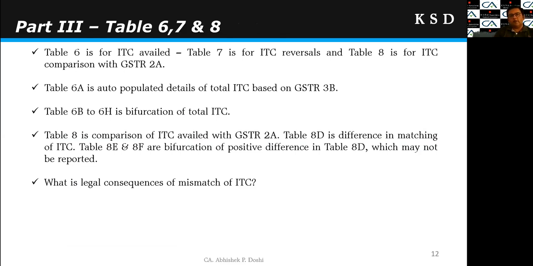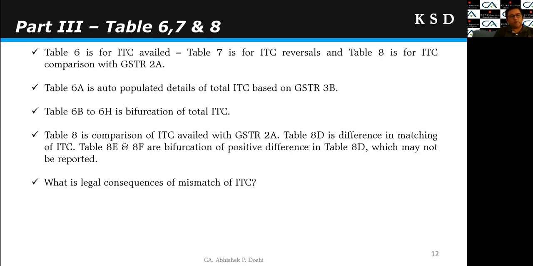Now let's talk about the table 6, 7 and 8. Table 6, 7 and 8 are about input tax credit tables. As we all know, table 6 is for the ITC availed, table 7 is for ITC reversal, and table 8 is for the ITC comparison with the 2A. So if we keep this structure in mind, it will be helpful in compiling the data for the GSTR 9.